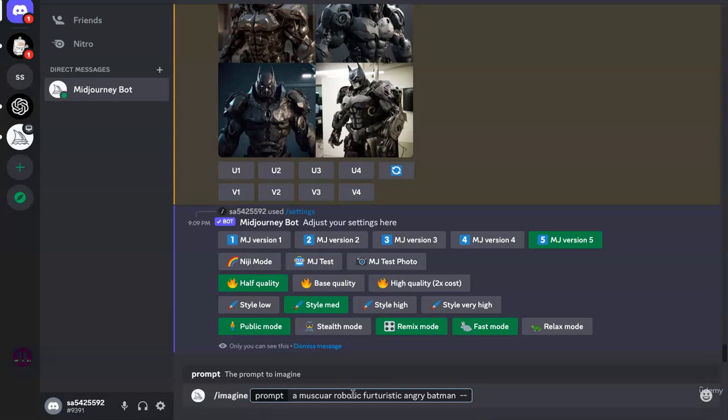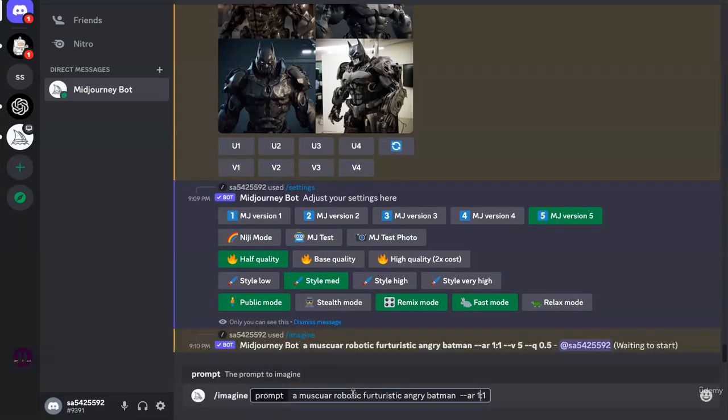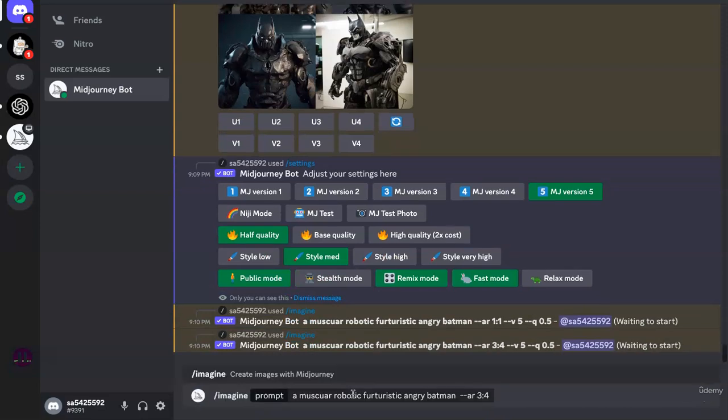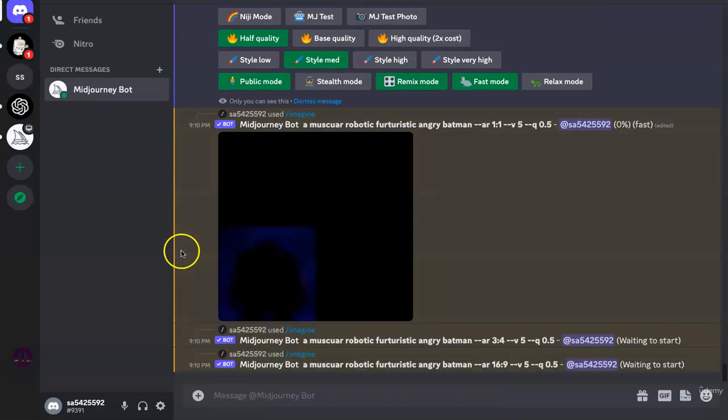And we'll write AR for aspect ratio, leave a space, and let's say 1:1. Then I'll use the same prompt, and this time I'll do 3:4, and then lastly I'll generate the same image in 16:9 to show you how different aspect ratios change the overall image.